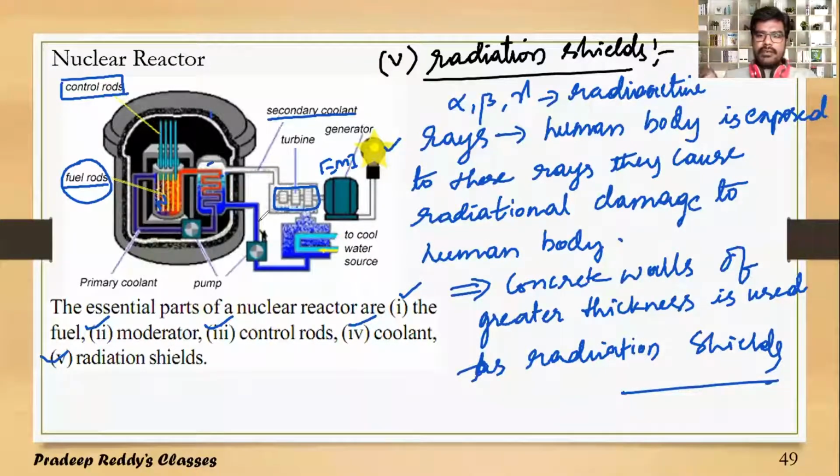There will be an inlet for pumping water into the reactor core, and one outlet for taking steam out from the reactor core. So we pump water inside and collect steam outside. This process continues, and as a result, electrical energy is continuously generated in this reactor core. So the nuclear reactor working principle is explained thoroughly in this video session.